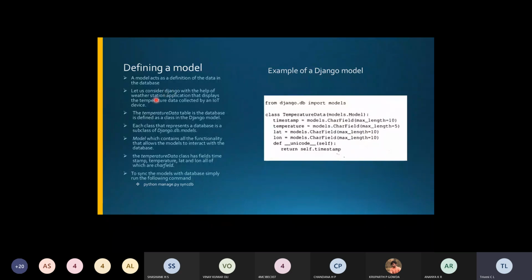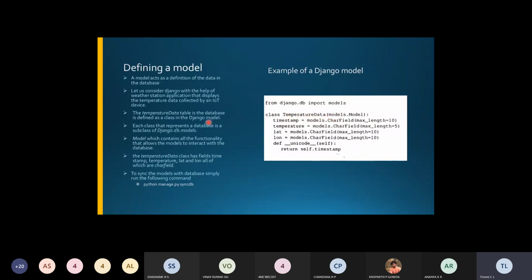So in order to understand this in detail, we'll try to take one example with the help of a weather station application. It will display the temperature data that is collected by an IoT device. So we'll take one example for that, how we can take it for Django. So here we'll be taking this temperature data. You can see this class here, TemperatureData.